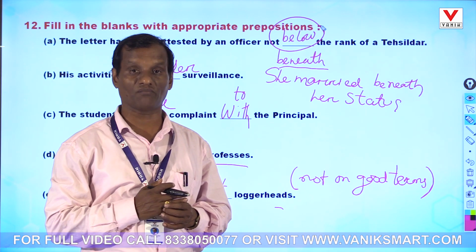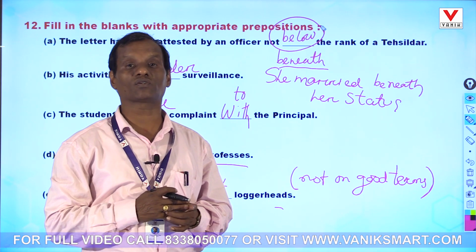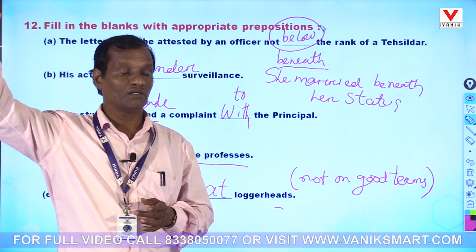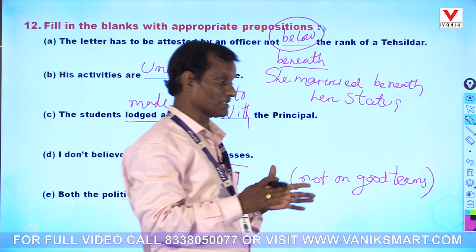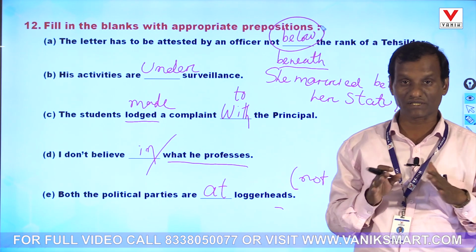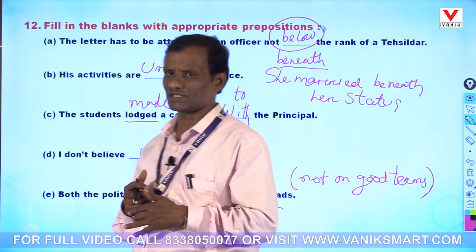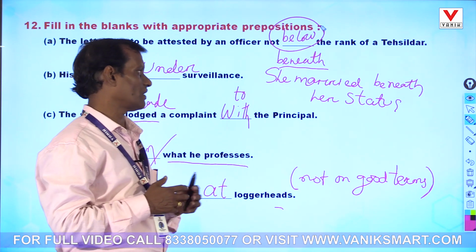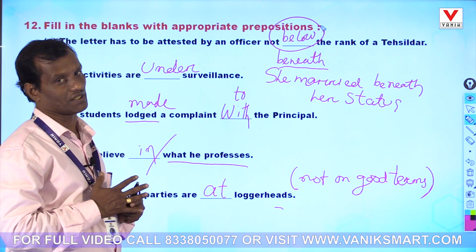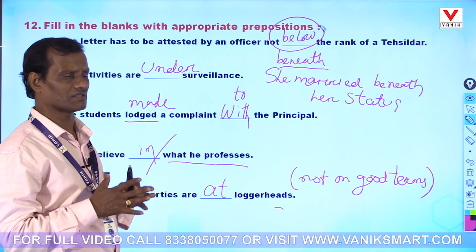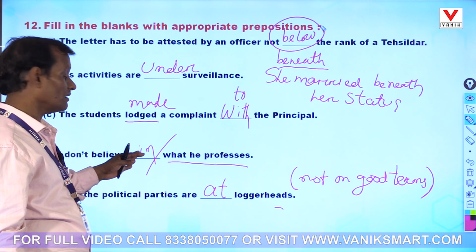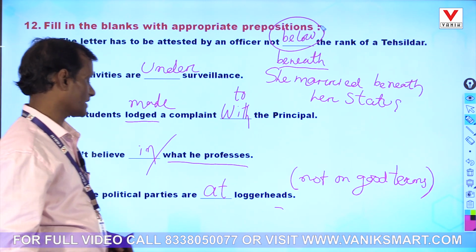Over means straight overhead. The sun is over my head, but the house is not over the mountain. It is above the mountain, somewhere on the mountain. So that is the difference: below, above, over, under. Beneath is somewhat restrictively used, for example beneath the water. So under the water, beneath the water, somewhere they are linked, but somewhere they are different. Then at loggerheads. Got it?